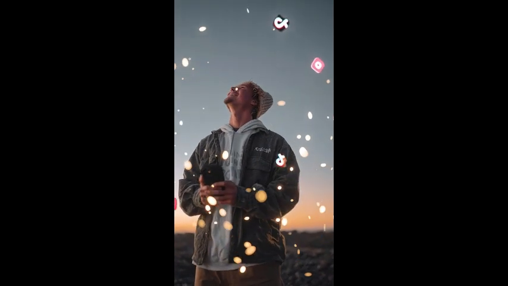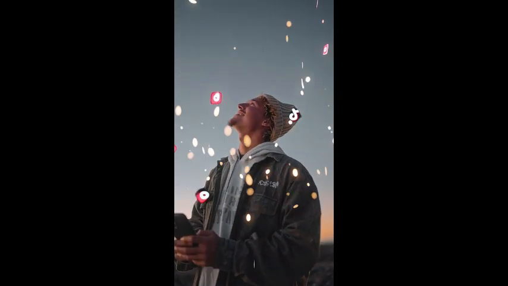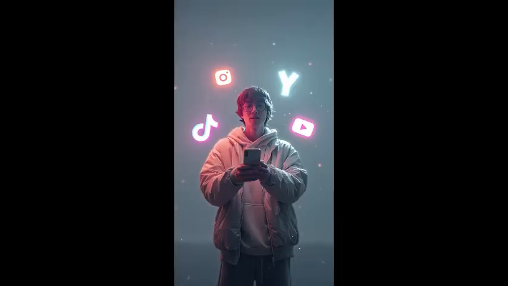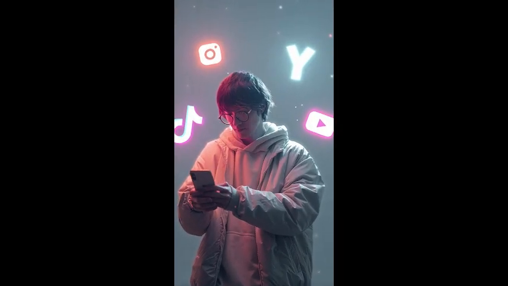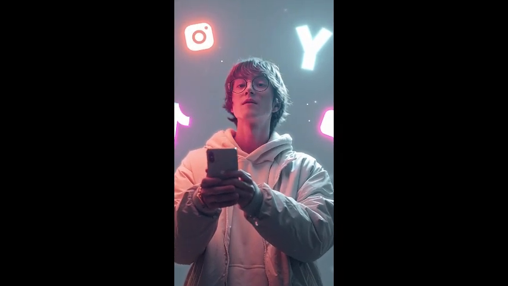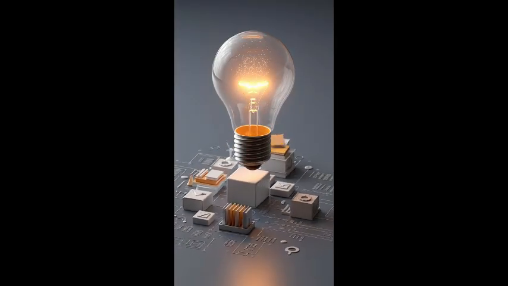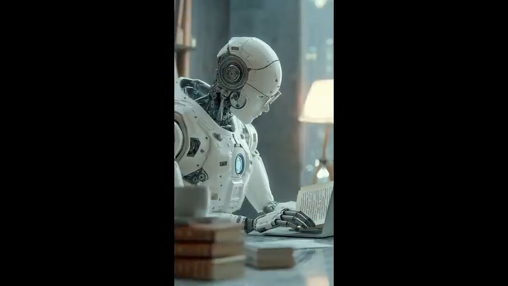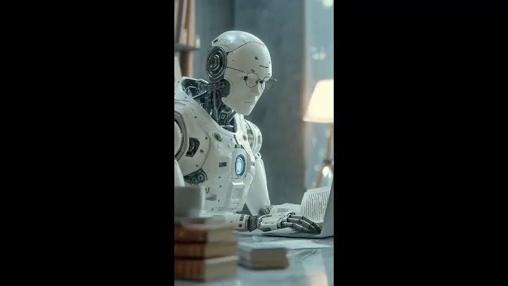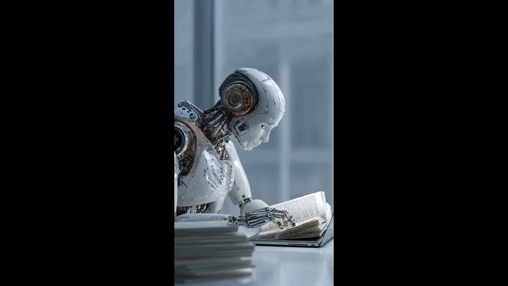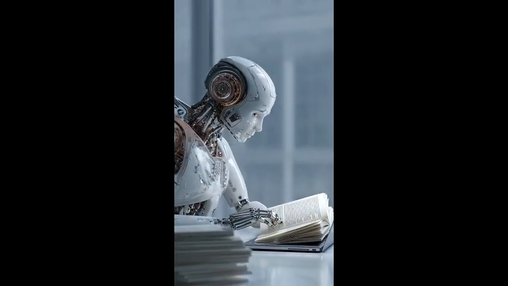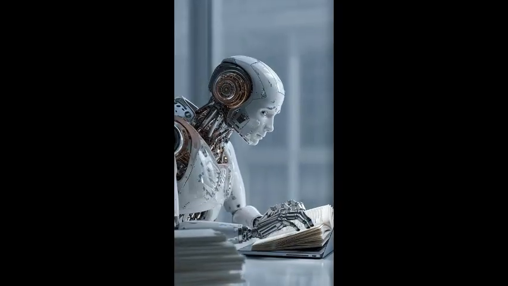One of the easiest ways to make money using AI is by creating content on TikTok or YouTube. Step 1 is to choose a niche, such as motivation, education, storytelling, or facts. Step 2 is to use AI to write scripts. You can use tools like ChatGPT to create stories, lessons, or motivational content.